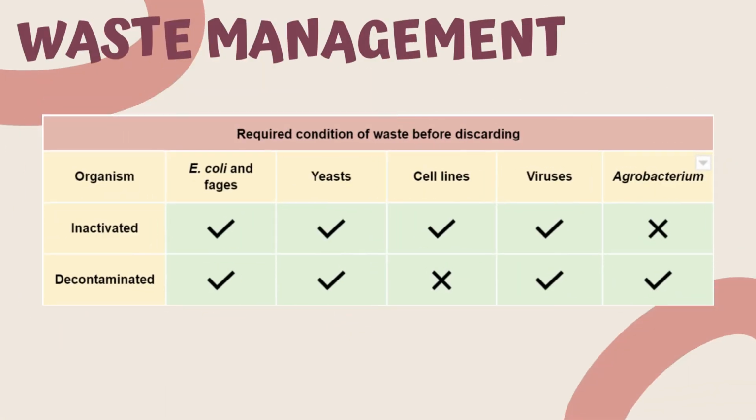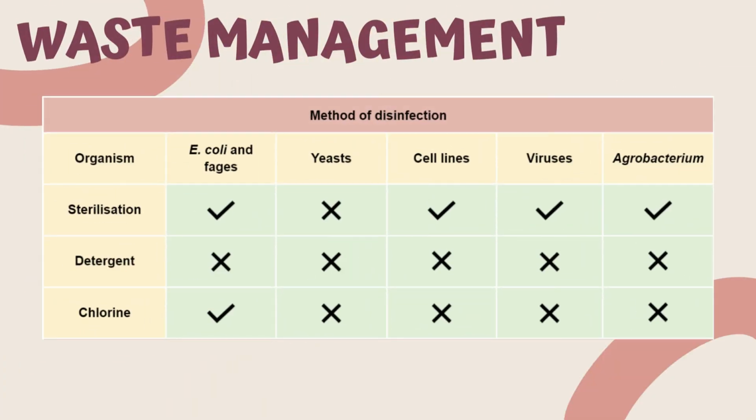Much care should be taken in dealing with waste material from these transgenic organisms. The inactivation of biological waste and residues of such organisms using an appropriate medium is required, except for Agrobacterium. The waste should be decontaminated prior to discarding, except for cell lines, for which a different procedure will be assigned. The waste residuals should undergo a disinfection process as well to avoid the leaking of cell material, along with destroying proteins and enzymes necessary for the survival of the organisms.